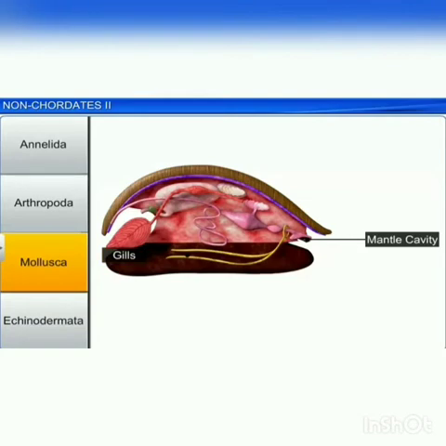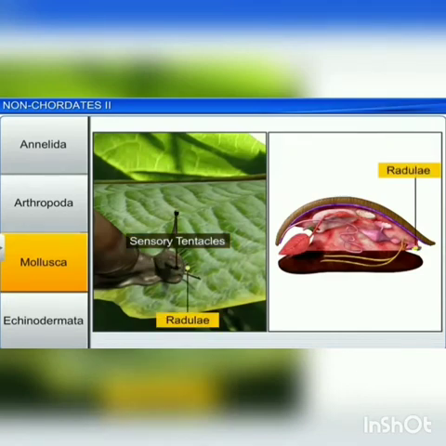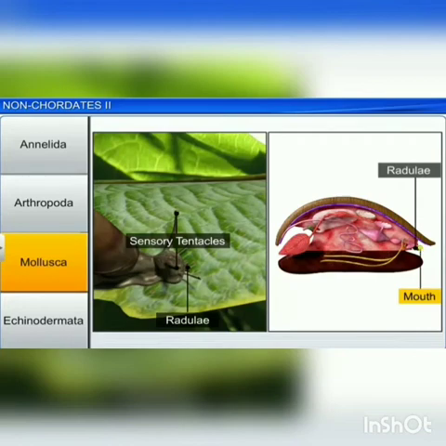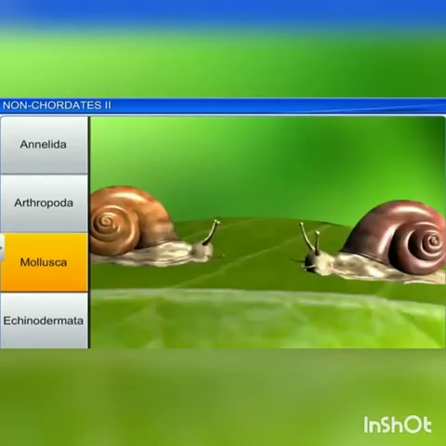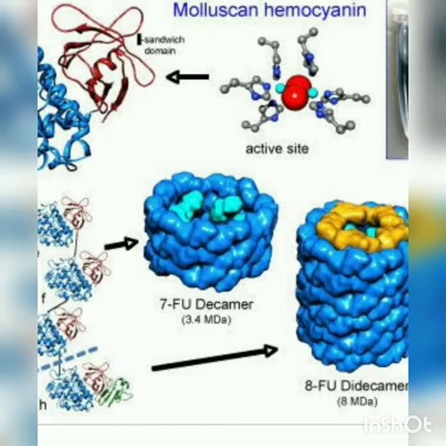gills or ctenidia are present, which are respiratory and excretory in function. Sensory tentacles are present as sense organs, and a radula is present in the mouth. The characteristics of phylum Mollusca also include an open circulatory system and excretory organs or nephridia.